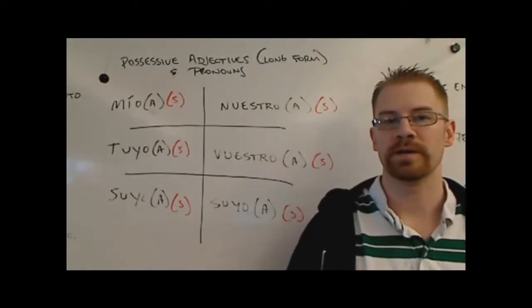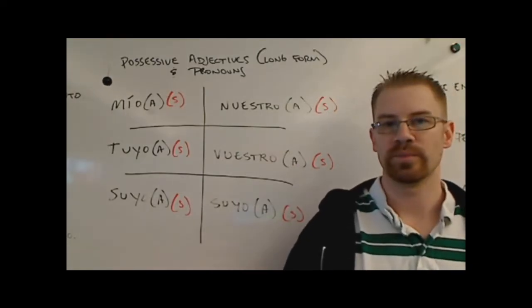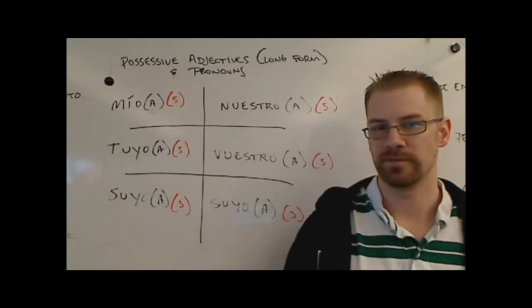So what we're going to do now is learn a different form of these possessive adjectives. Some people call it a long form, or a way to show a stronger relationship between the possessor and the thing that's being possessed. I'm going to show you what they are, give you 5 examples, and then give you a chance to practice on 5 of your own to see if you get it. I'm going to put them up here on this board behind me. On the board here we have the other possessive adjectives in the long form, and I'll explain the pronoun thing after I'm done with the possessive adjective part.